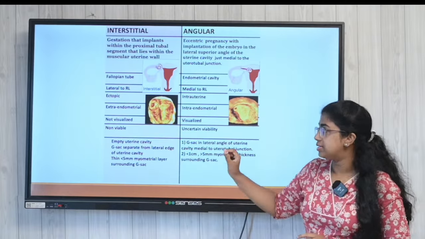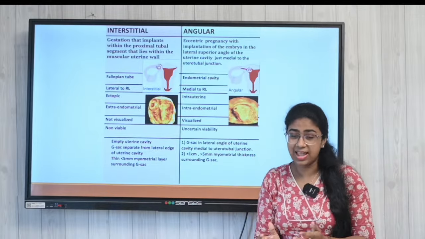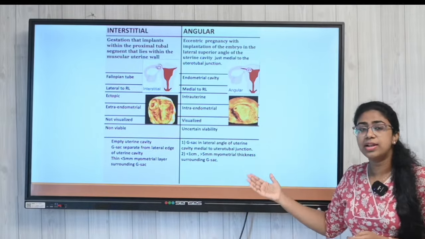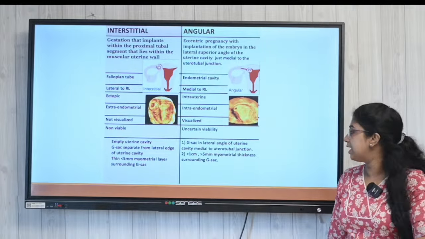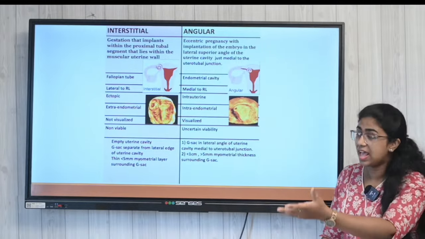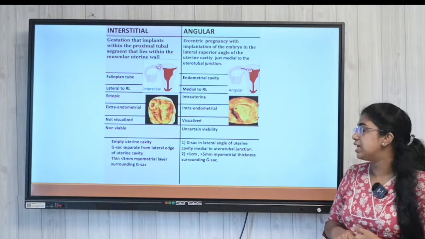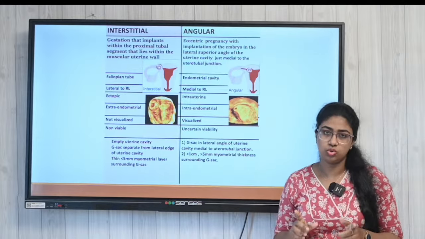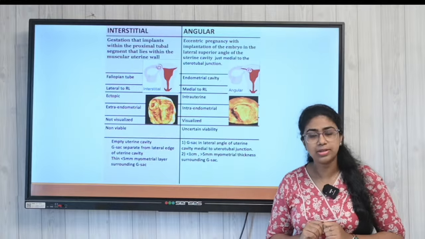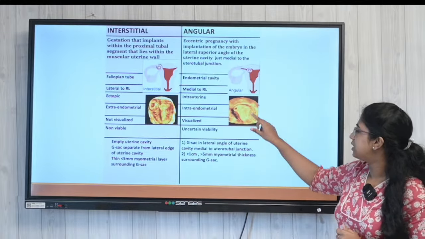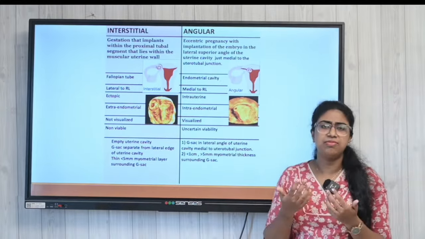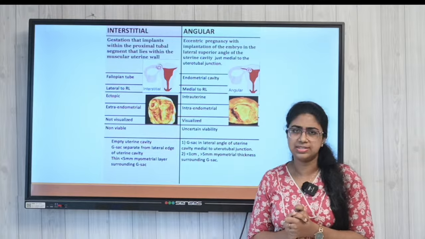But in an angular ectopic pregnancy, you can clearly see the gestational sac in the lateral angle of the uterine cavity, medial to the uterotubal junction, and that is why the thickness is going to be more than 5 mm.